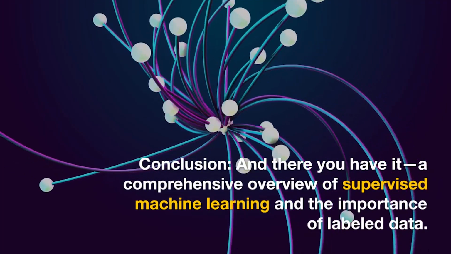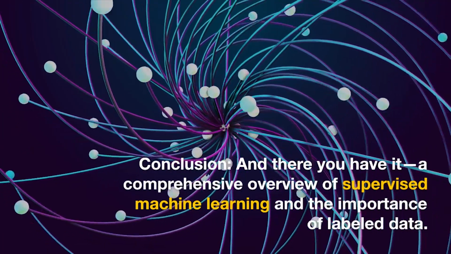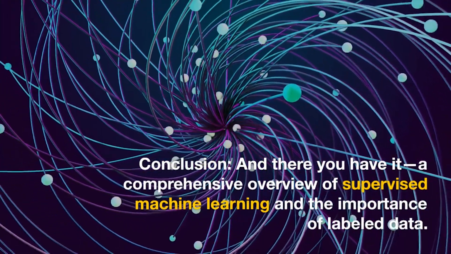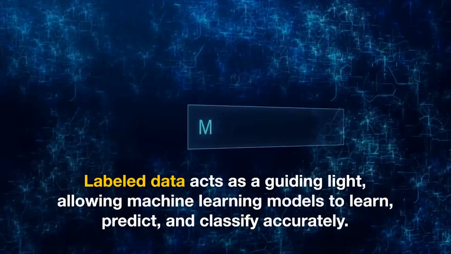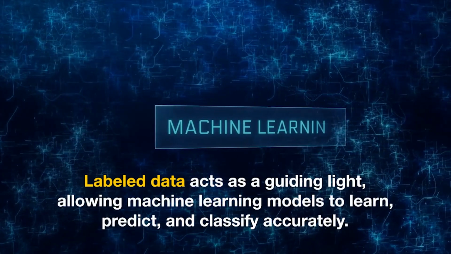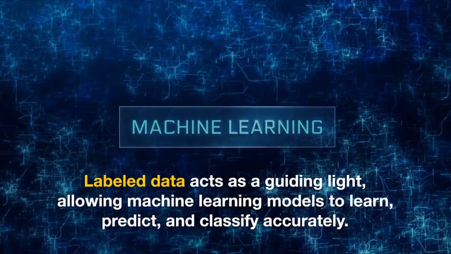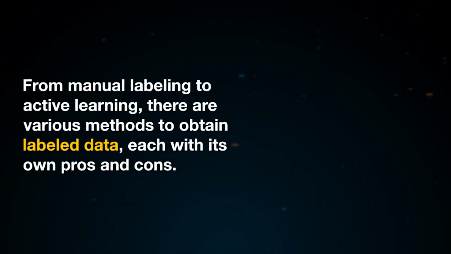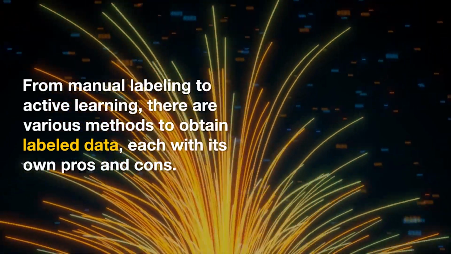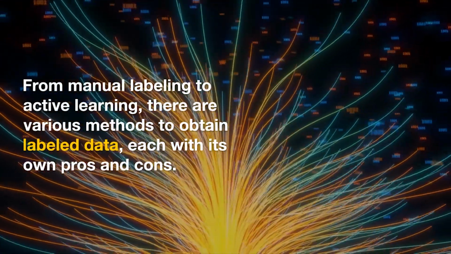Conclusion. And there you have it, a comprehensive overview of supervised machine learning and the importance of labeled data. Labeled data acts as a guiding light, allowing machine learning models to learn, predict, and classify accurately. From manual labeling to active learning, there are various methods to obtain labeled data, each with its own pros and cons.